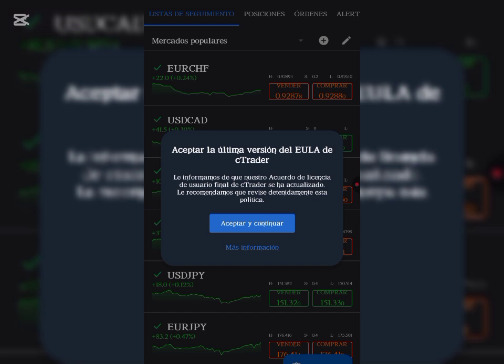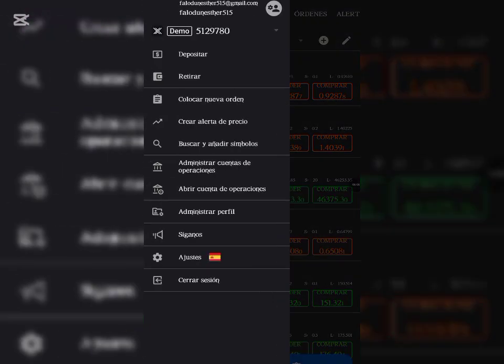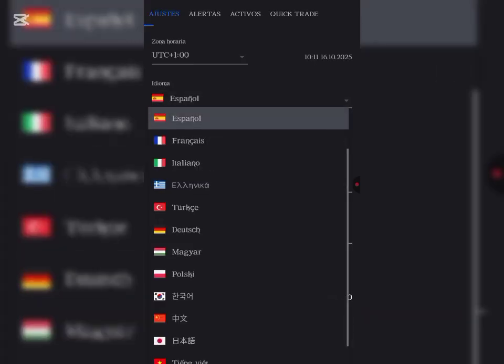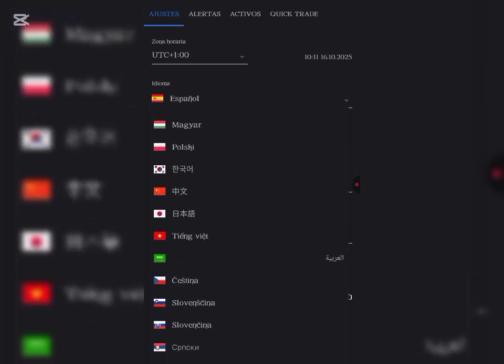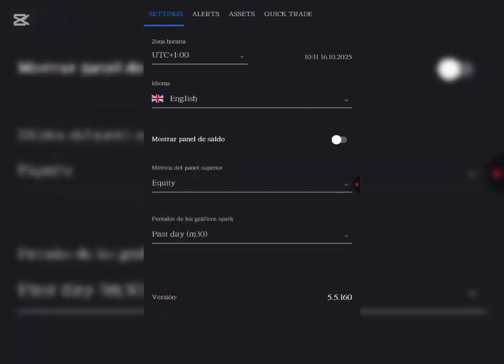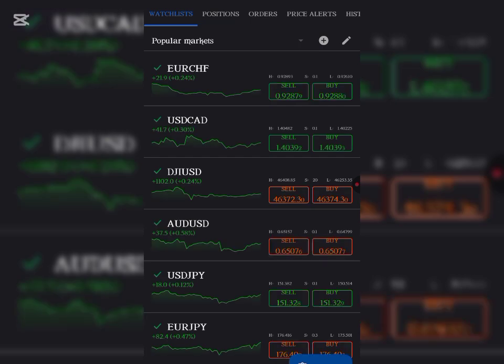I don't know why I have this in another language, so I'm just going to try to change the language right here. In case you have anything like this, you can just change the language right here. As you can see, I've been able to change the language here. So this is what it looks like.